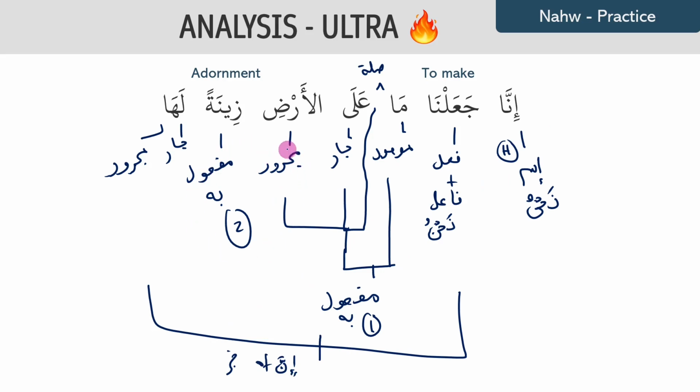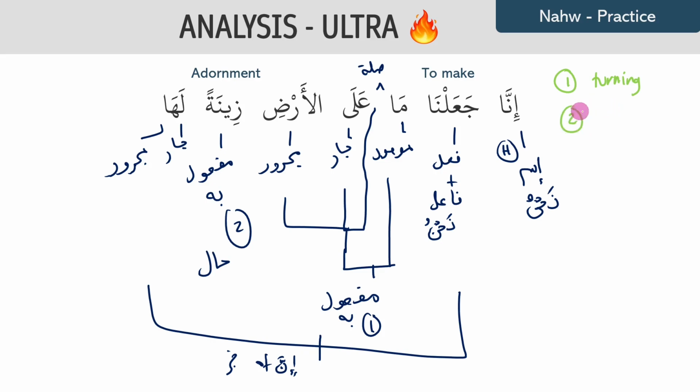One thing to note is that zinatan could also be a hal. Instead of a maf'ul bihi, we can make it into hal, depending on what we take the word ja'alna to be. So ja'alna can have 2 ways of understanding it. The first way is in the sense of turning things, because when you make something, you can give the meaning of turning something into something else. So I made the dough into bread, and in that case, you would need 2 maf'ul, because you're explaining what thing you're turning and what you're turning it into. So in that case, you would have 2 maf'ul.